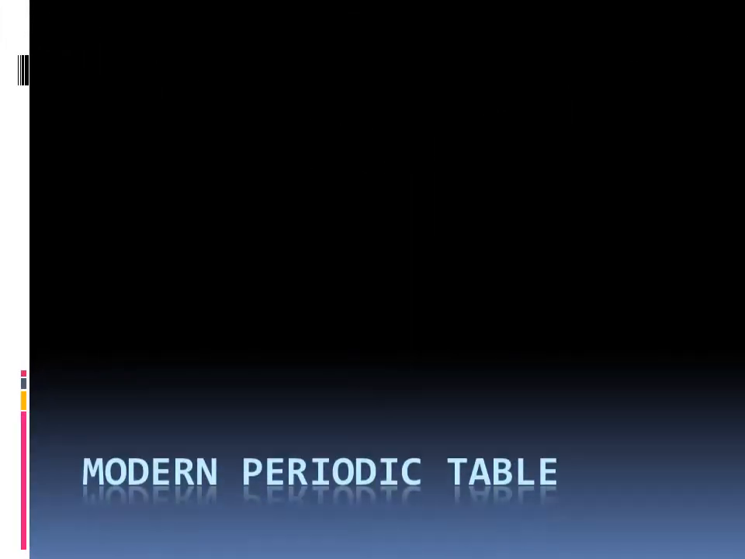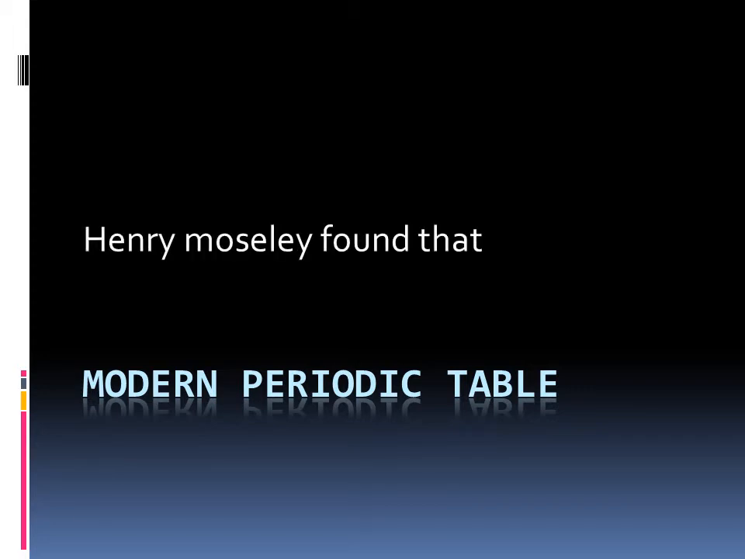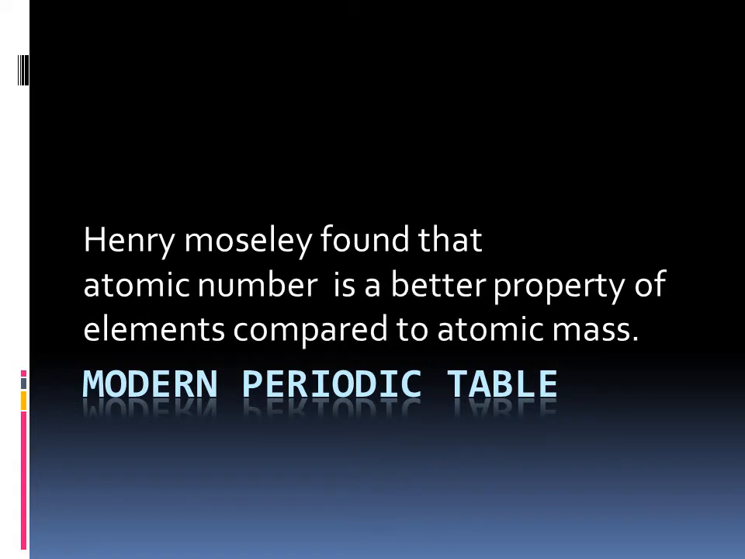Today we learn about the modern periodic table. We know that the number of protons present in the nucleus of an atom of a particular element is called the atomic number of that element. Henry Moseley found that atomic number is a better property of elements compared to atomic mass. So, the modern periodic table is based on atomic number.